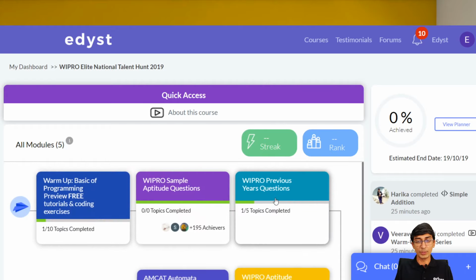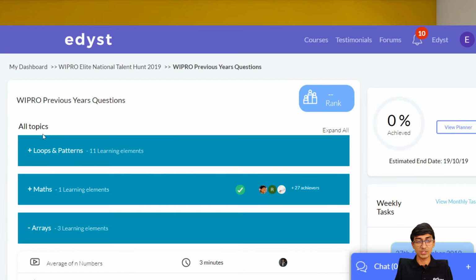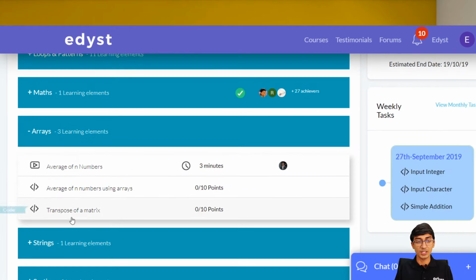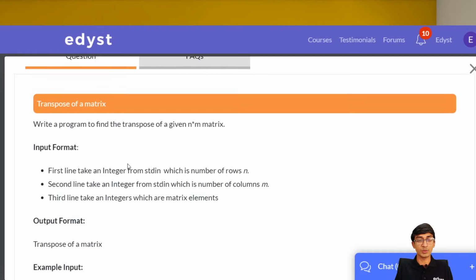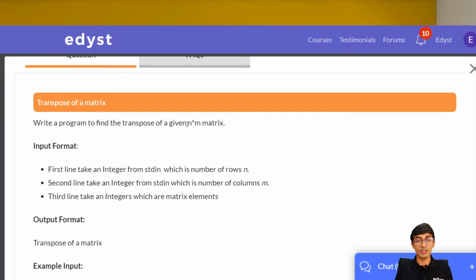If I go to Wipro previous year's questions over here, let me click this, and then I go down to arrays, transpose of a matrix. This is where the question is. So the question, let me just open the question. The question says, write a program to find the transpose of a given n/m matrix, or n into m matrix, which basically means a matrix which has n rows and m columns. So n rows and m columns is what it has. So for a matrix like that, we have to find out the transpose.